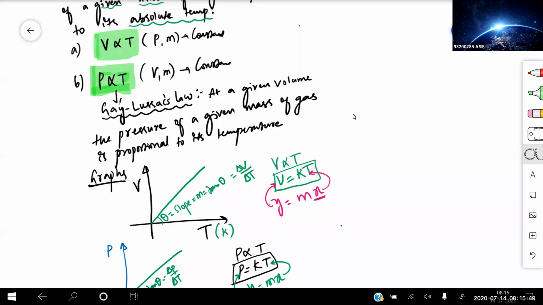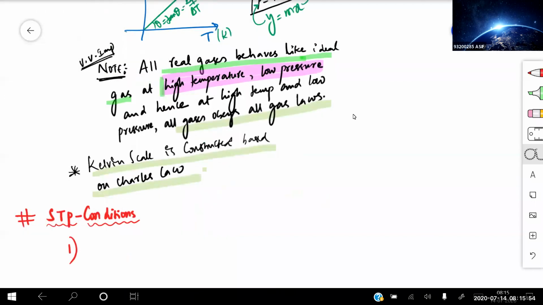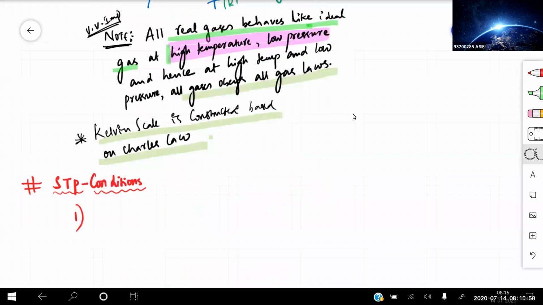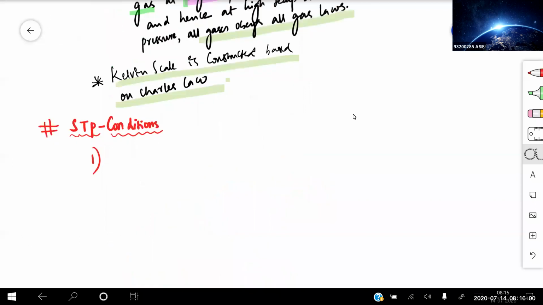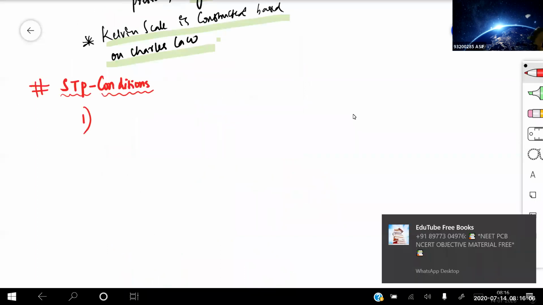And a very important note I made you write: all real gases behave like an ideal gas at high temperature and low pressure, and hence at high temperature and low pressure, all gases obey all gas laws. So let us come to the next heading, that is STP conditions. What do you mean by STP conditions, beta? STP conditions are nothing but the conditions in which,